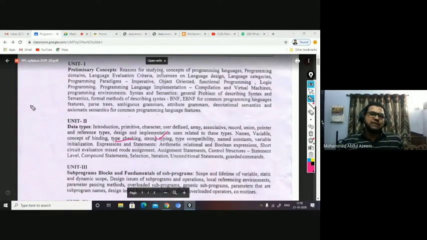But in Java, if I have, for example, C equal to A plus B, where A is integer and B is float, and I don't have the typecasting done, then this statement will be prevented from being executed. It will not be executed. Java is a compiled and interpreted language, a hybrid implementation.